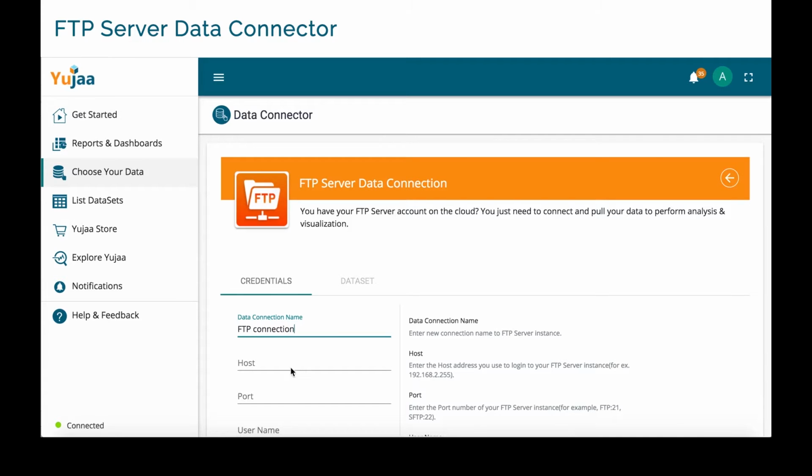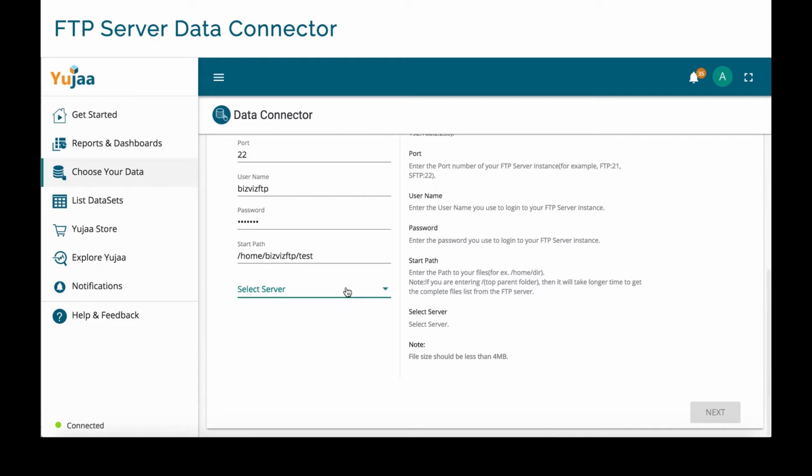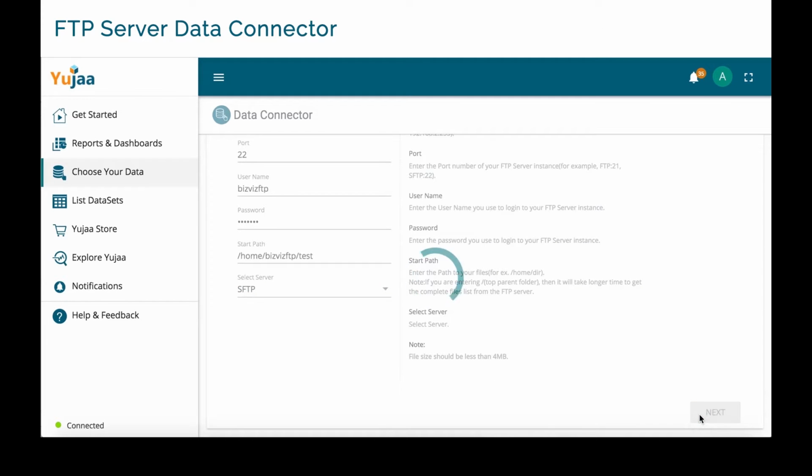Let's say FTP connection. Now all I need to do is input the credentials such as the host address, port number, username and password and so on of the FTP server instance with which I wish to connect. Finally, I'm going to select the SFTP server and click on next.